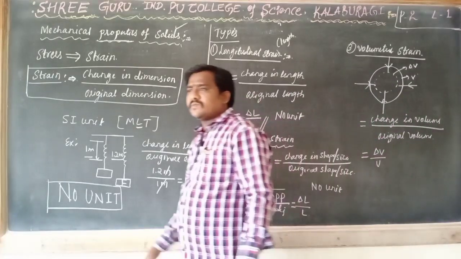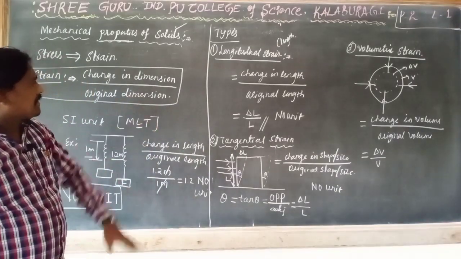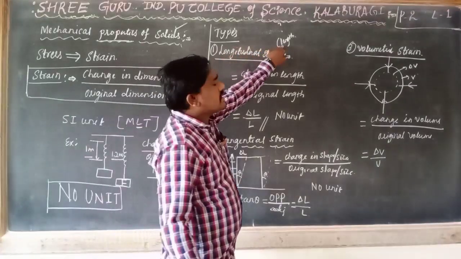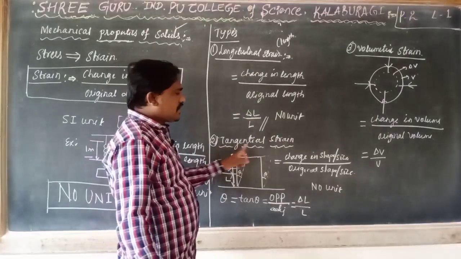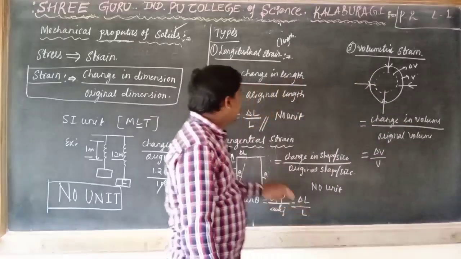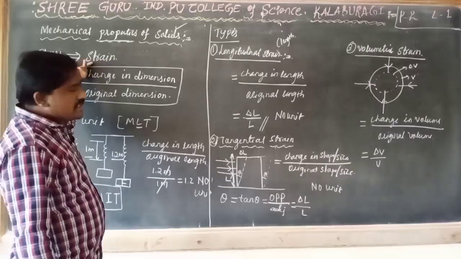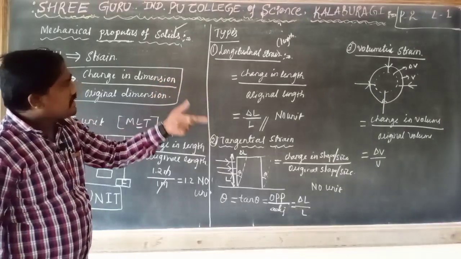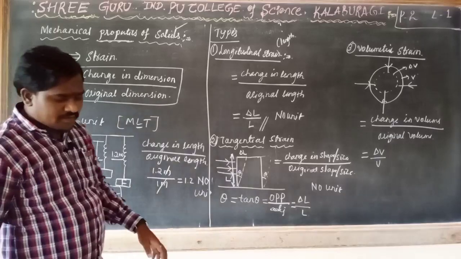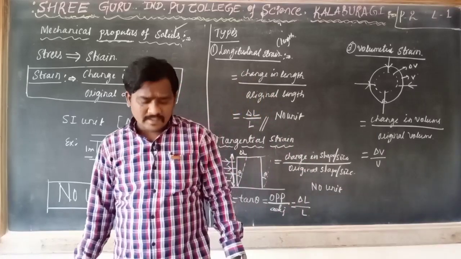These three types will help us to discuss the next topic, modulus of elasticity. Always keep in mind, whether stress or strain: longitudinal means we are considering the length, tangential means shape or size, and volumetric means volume changes. Applying a stress causes the strain. These are the very important types of stress and strain. In the next class I am going to discuss the continuation of this, that is modulus of elasticity. Thank you.